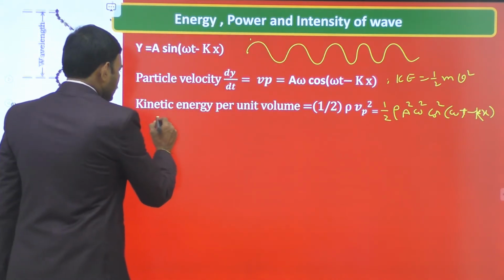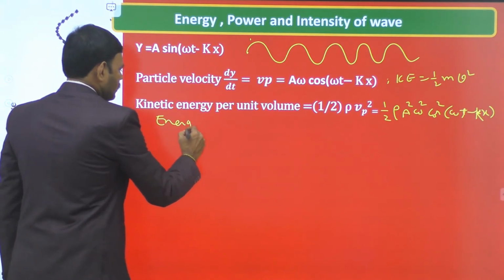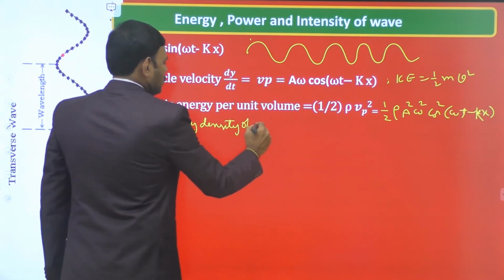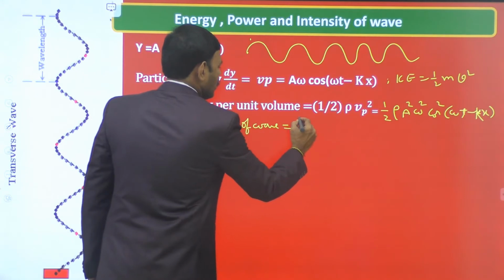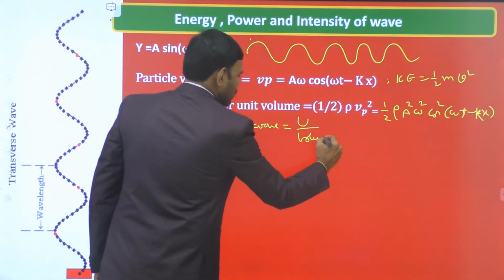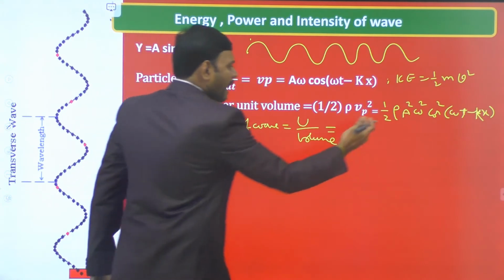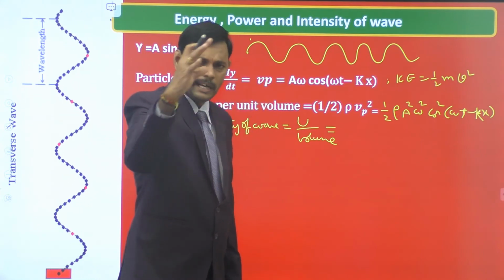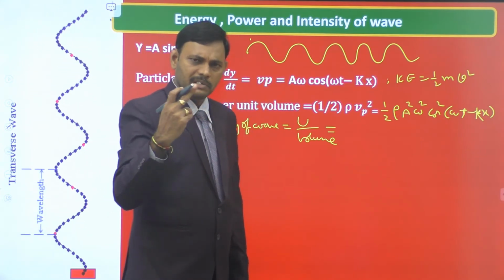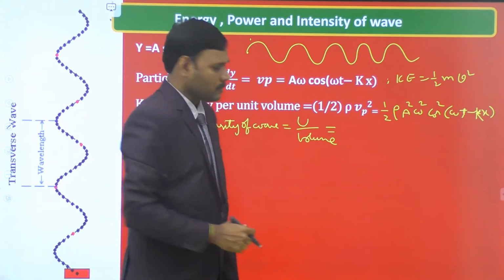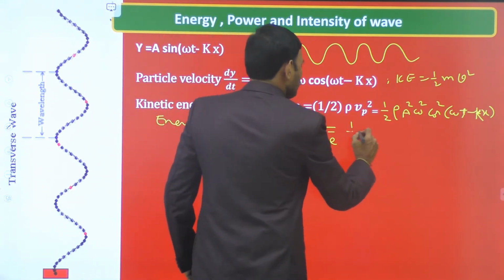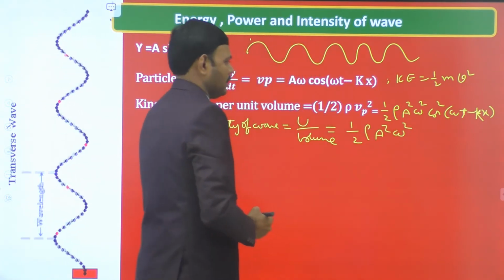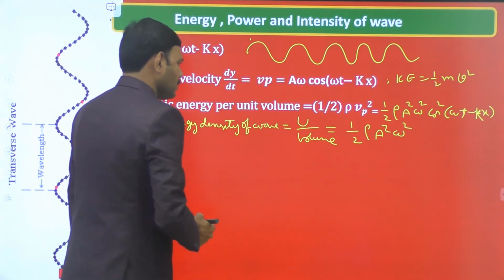Therefore, the energy density of the wave, let it be energy by volume. Energy density means energy by volume is equal to the maximum kinetic energy. According to the law of conservation of energy, maximum kinetic energy is equivalent to energy. So maximum kinetic energy density is equal to energy density. So energy density, meaning energy by volume, is the maximum kinetic energy density, half ρ a² ω² into 1, of course. This is the energy density.